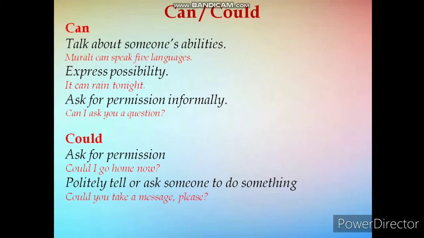Another modal, could. We use could to ask for permission. Like, could I go home now? We use could to politely tell or ask someone to do something. For example, could you take a message please?